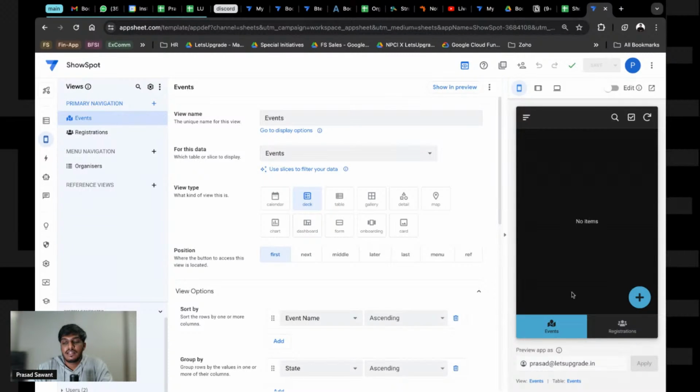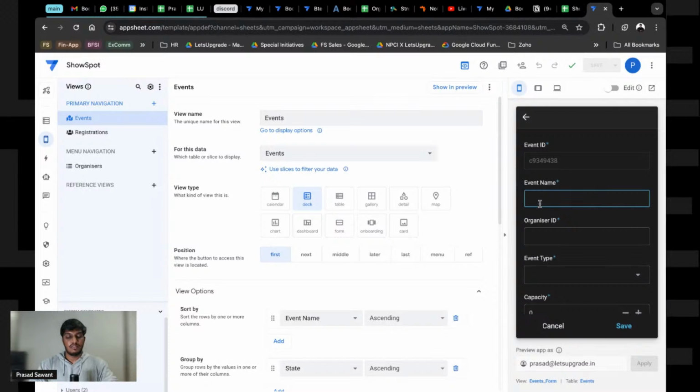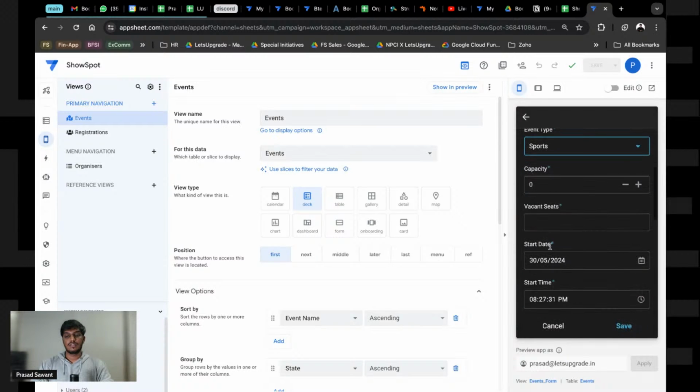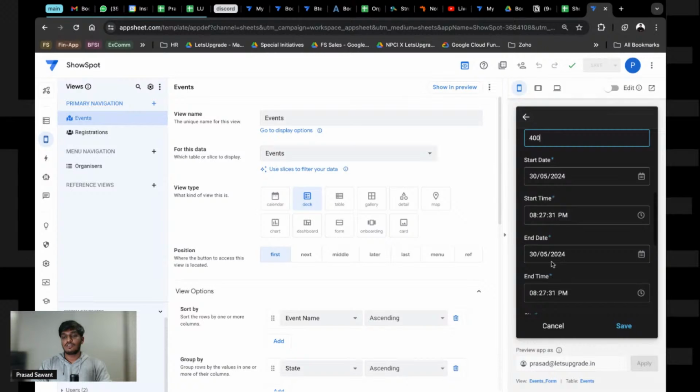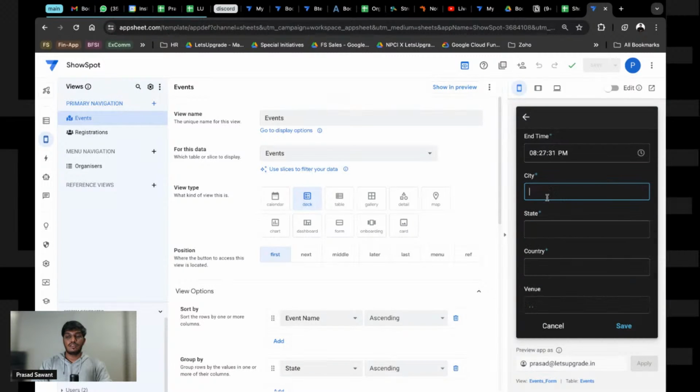So let's try to make an entry. Event name is going to be La Liga. Organizer ID, currently I'm autofilling this. Event type, it's going to be a sports event. Capacity is going to be 400 people. Vacant seats, again, this is going to be auto calculated, but for now I am putting this. I'm not changing the date and time right now. City, where do you want it to happen? We will have it in Andheri, Maharashtra, India, and that goes there automatically.